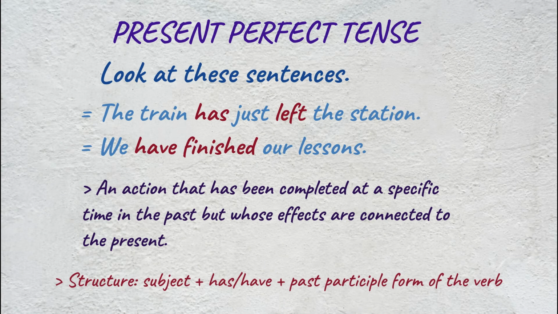Present perfect tense. The train has just left the station. We have finished our lessons. In these two sentences, the verbs has left and have finished indicate the completion of the action in the present. So, the present perfect tense denotes an action that has been completed at a specific time in the past but whose effects are connected to the present. And the verbs in this tense form have the form has or have plus the past participle form of the verb.